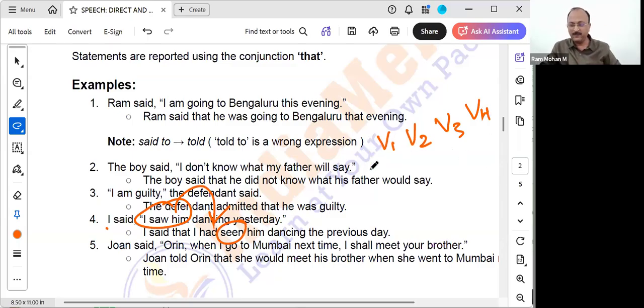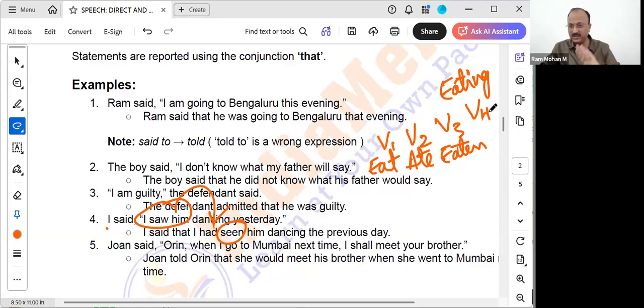Eat is the present form, that is the V1 form. Ate is the past form. Eaten is the V3 form, or the past participle form. And V4 we call the gerund form or ing form, eating. This is also called the present participle form in English grammar.